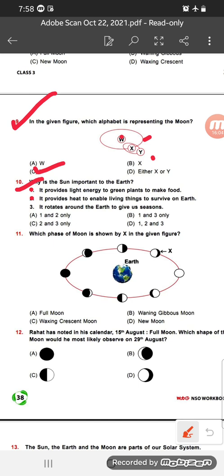The earth is rotating around the sun, but the sun is not rotating around the earth. So only 1 and 2 is the right answer. So here option number A, 1 and 2 only, that is the right answer.